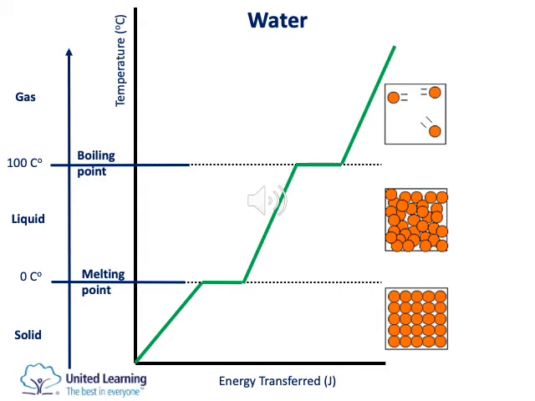The energy is still increasing, but look, this is a horizontal line. The gradient, or the slope, is flat. So the energy is increasing, but the temperature is not. This is melting. So when something melts, there is no change in temperature. Once all the solid has melted, become a liquid, if you keep increasing energy, the temperature starts to rise again.